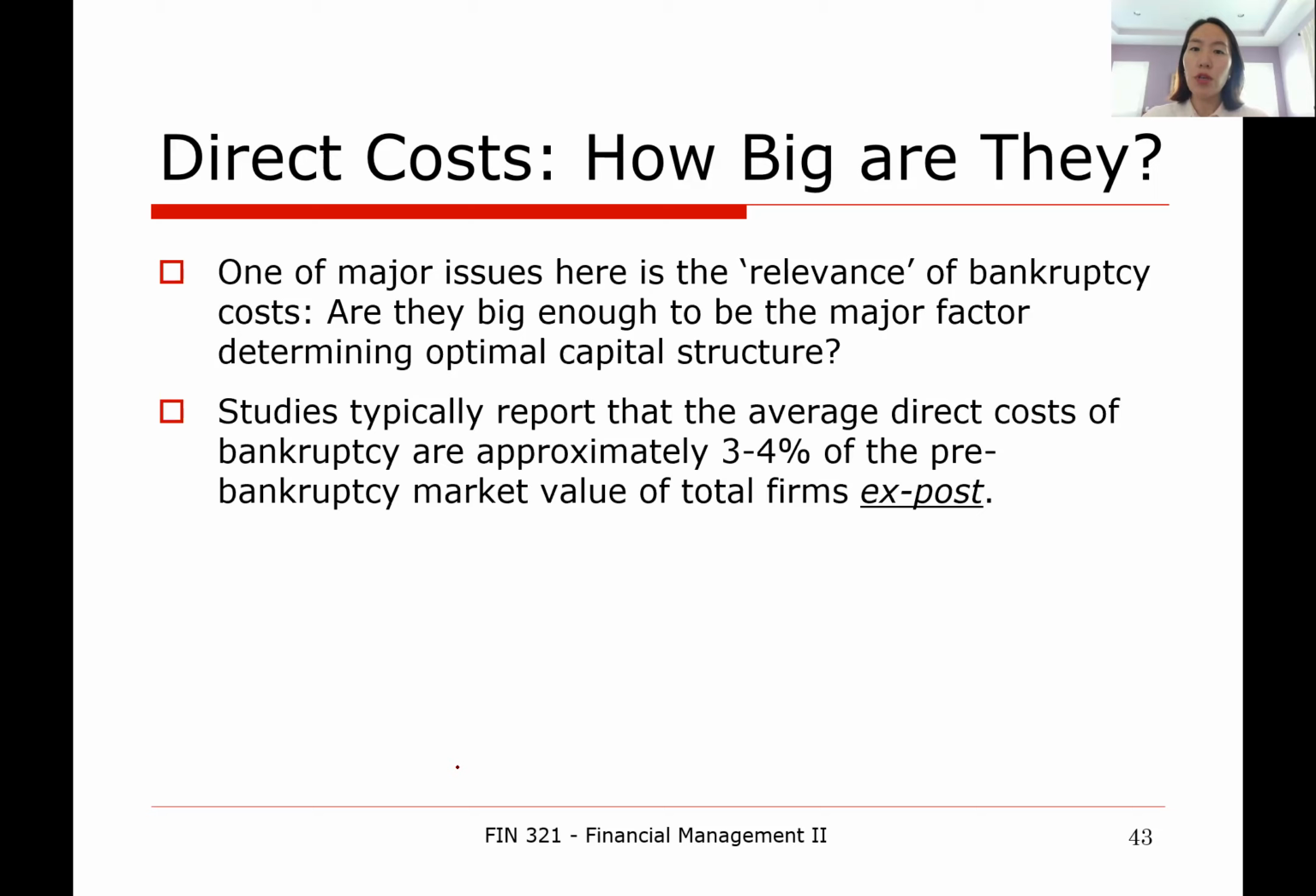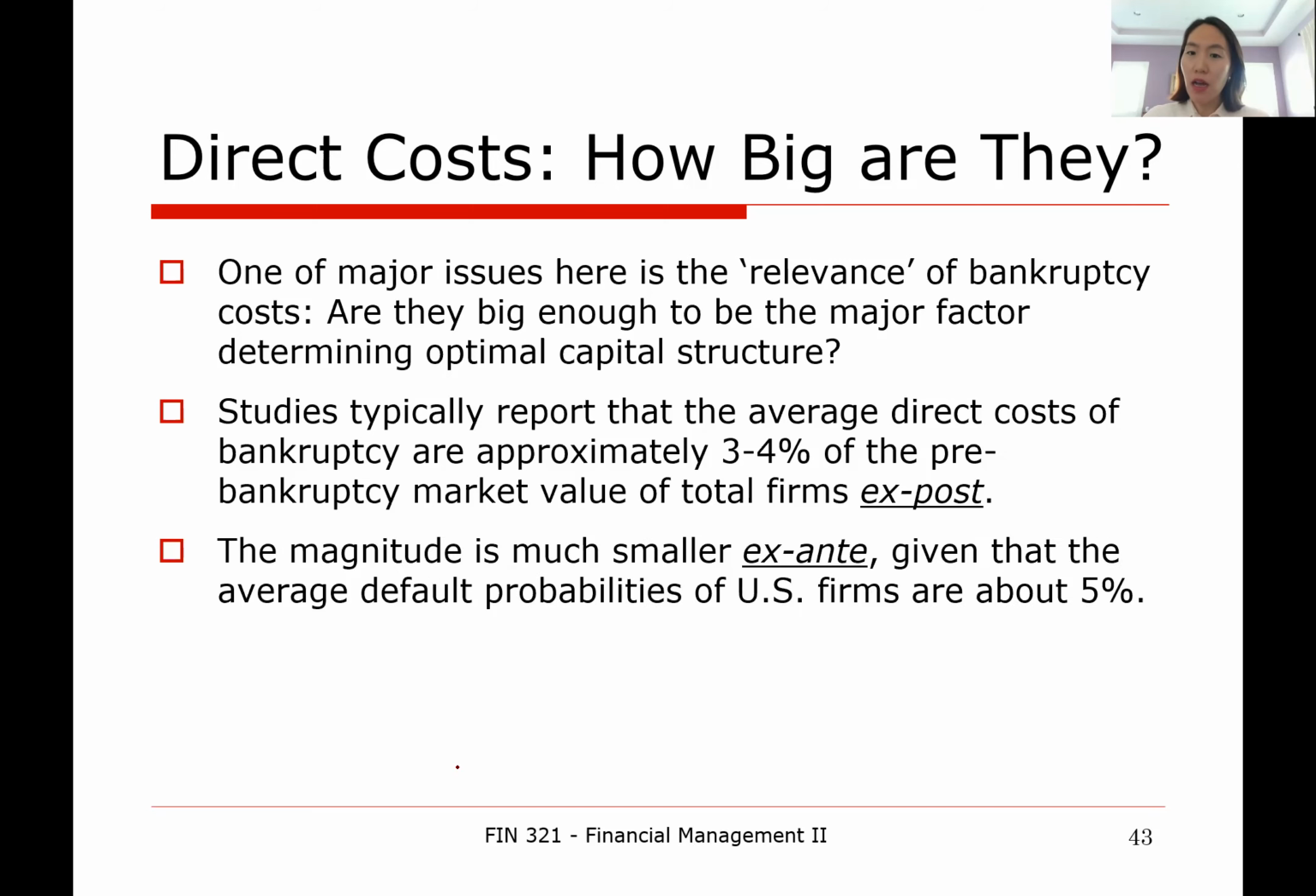They typically report that the average actual direct costs of bankruptcy, once bankruptcy happens, are approximately 3 to 4% of the firm's value. It means once bankruptcy happens, the company is likely to lose about 3 to 4% of its value due to the presence of direct costs of bankruptcy. And the probability of bankruptcy happening is, on average, about 5% in the US.